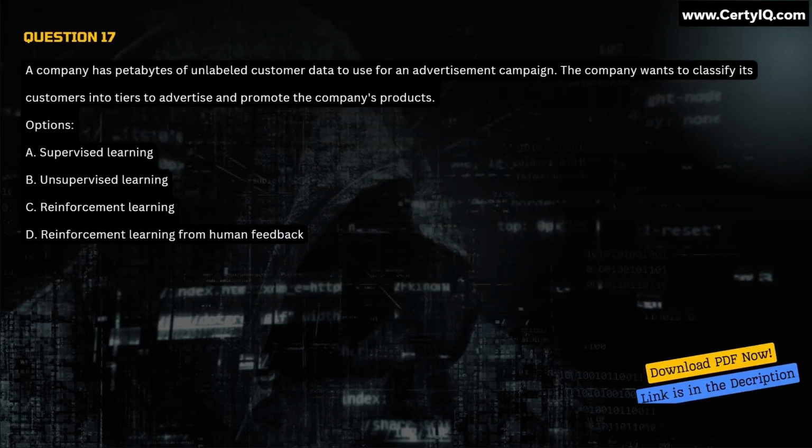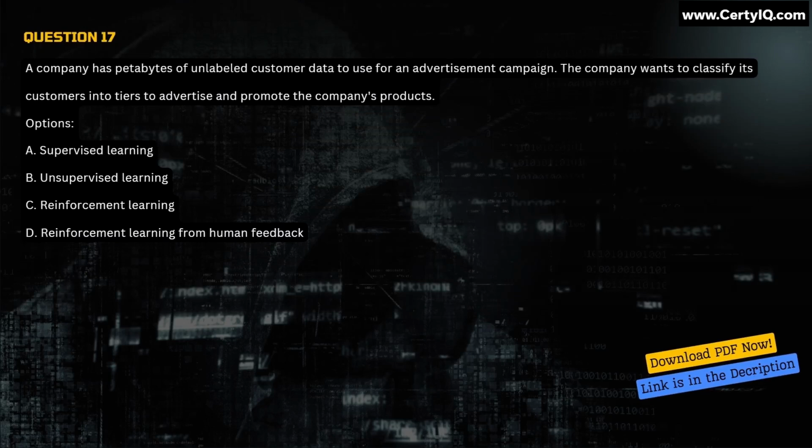Question 17. A company has petabytes of unlabeled customer data to use for an advertisement campaign. The company wants to classify its customers into tiers to advertise and promote the company's products. Options: A. Supervised learning. B. Unsupervised learning. C. Reinforcement learning. D. Reinforcement learning from human feedback. Correct answer is option B.